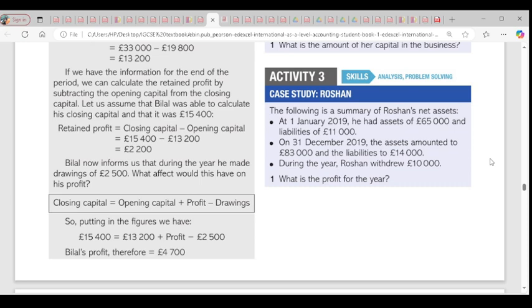So here they said we should find profit. The formula for profit, like I told you earlier, is closing capital minus opening capital plus drawing, if there's any. Without drawing, it's just closing capital minus opening capital. So here our closing capital is 69,000. Opening capital is 54,000. Then he had a drawing of 10,000. So 69,000 minus 54,000 is 15,000 plus 10,000. That is 25,000. So the profit for the year is 25,000.